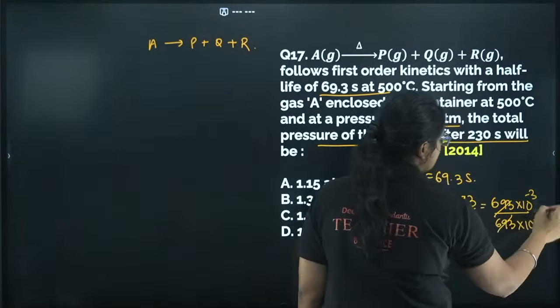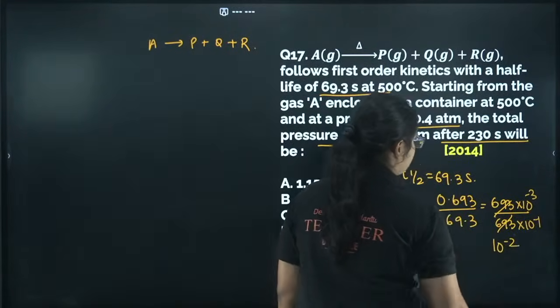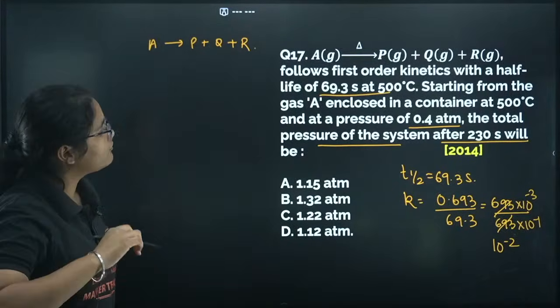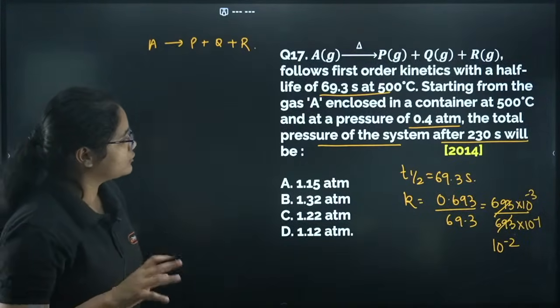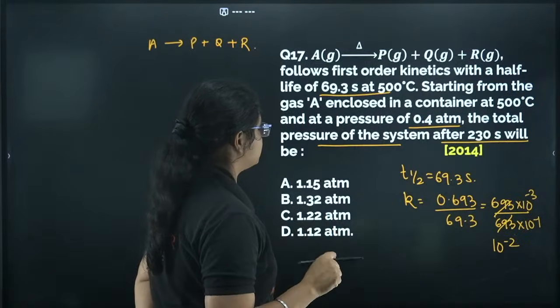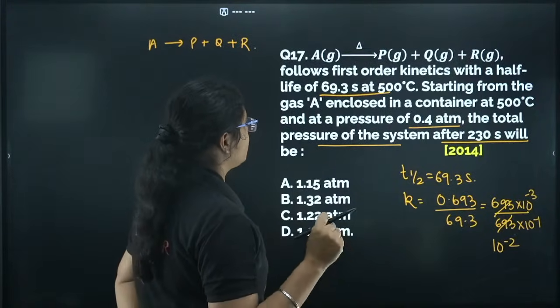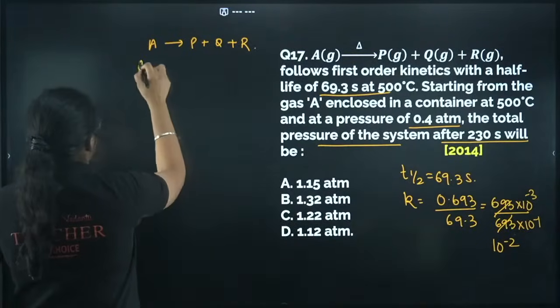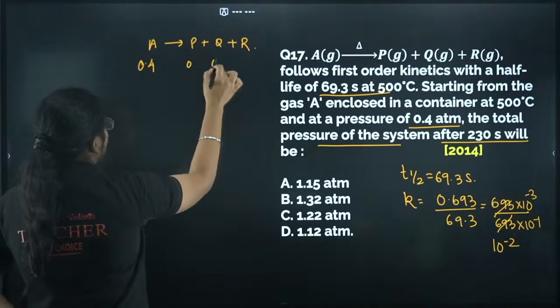This will get cancelled, this will go up. So it is 10 to the power of minus 2. k value is 10 to the power of minus 2. Now starting from the gas A enclosed in a container at 500 degrees Celsius and a pressure of 0.4 atm, the initial pressure was 0.4 atm. Then we have 0, 0, 0.